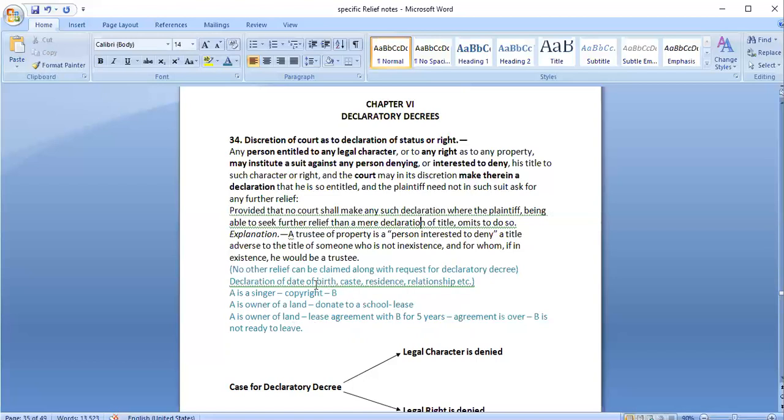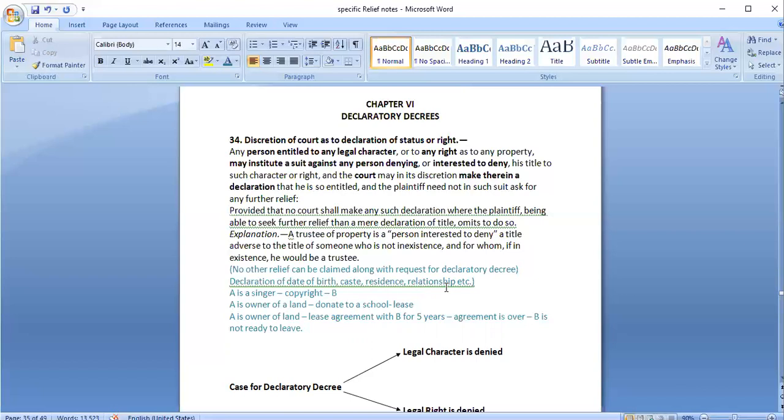For example, a person wants to avail some benefits because he was born in a particular year or in a particular state, so he would get certain benefits. He just wants a declaration from the court that he was residing in this particular state for the last 15 years, so he is entitled to it. Accordingly, in such cases, the declaratory decree may be given, but not in any other case where we have some other or better relief. In such cases, the court would not provide a declaratory decree because there are chances that tomorrow the person would again come and ask for the other reliefs that he has.